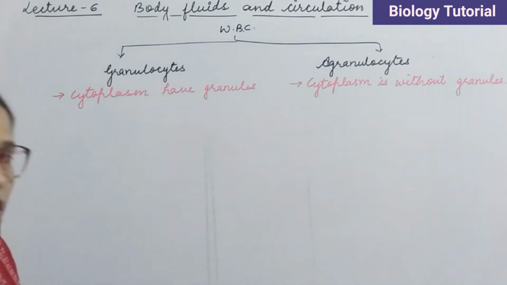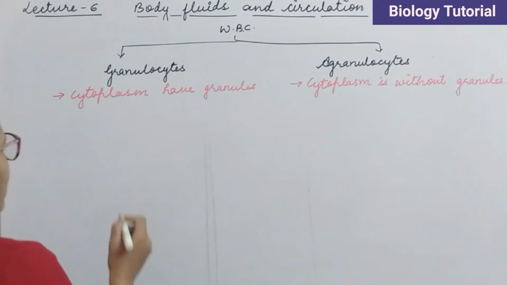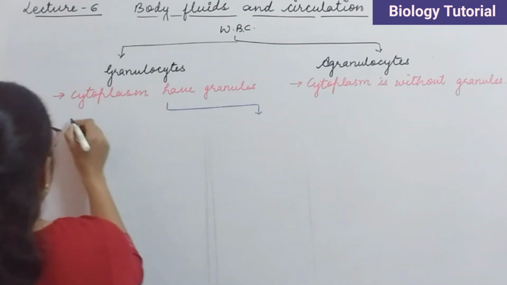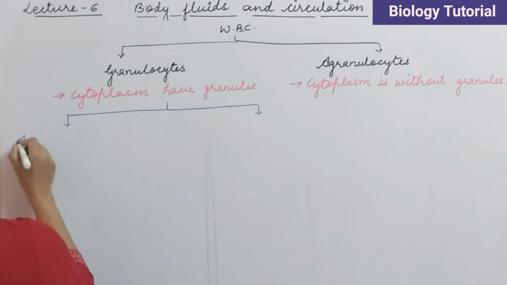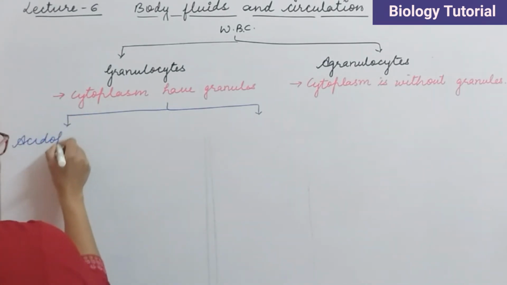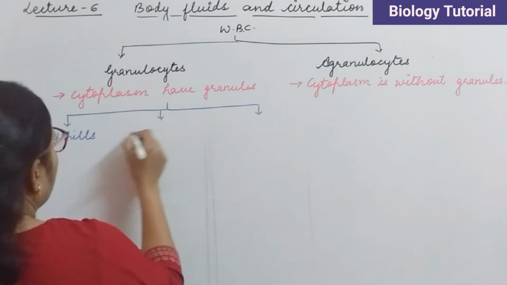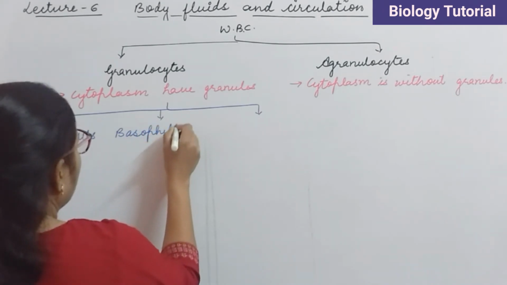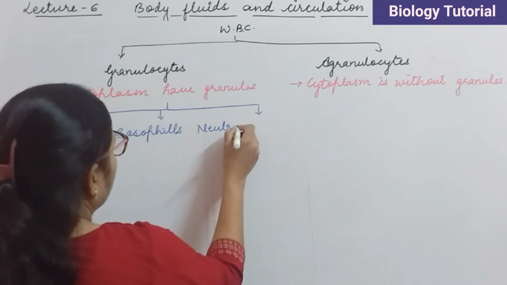Now the granulocytes are again classified into three categories. So here the three categories of granulocytes, they are acidophils, second one is basophils, and third one is neutrophils.